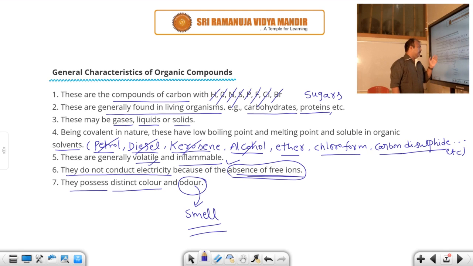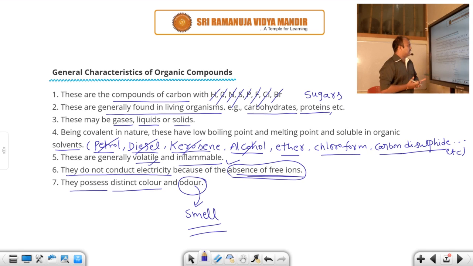Which are the organic solvents? I have mentioned them here, take a look: petrol, diesel, kerosene, alcohol, ether, chloroform, carbon disulfide. And organic compounds are volatile in nature, they can be easily evaporated at room temperature. They are also inflammable, which means they can easily catch fire.